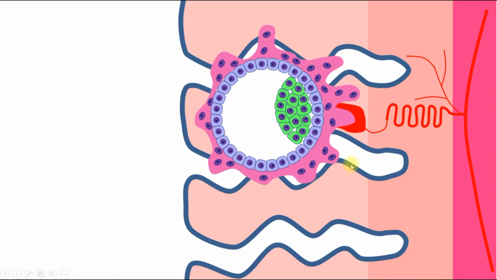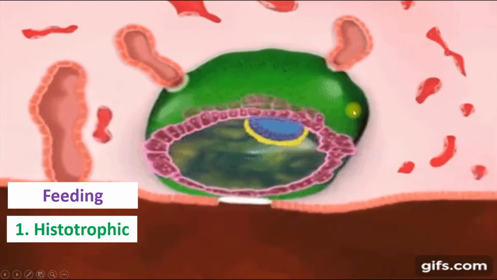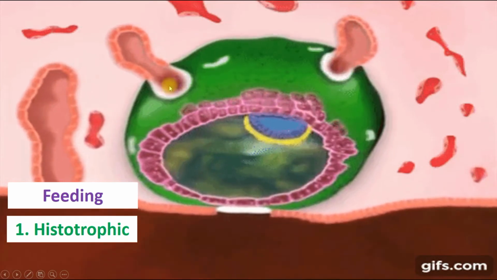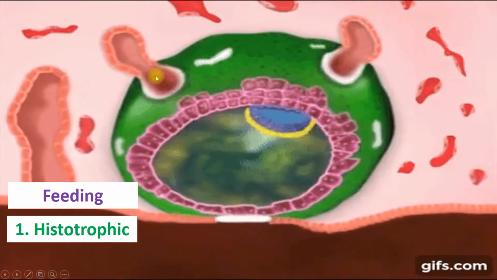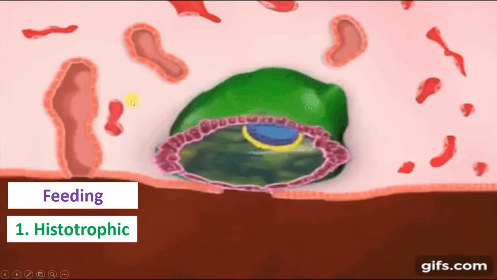So here we can see what is going on during the implantation and result of implantation. When embryo is completely located in the wall of uterus, and it achieves mother's blood vessels and receives nutrients from it. And here we can see first stage of implantation, of invasion, when embryo dissolves tissues of mother's wall of endometrium.